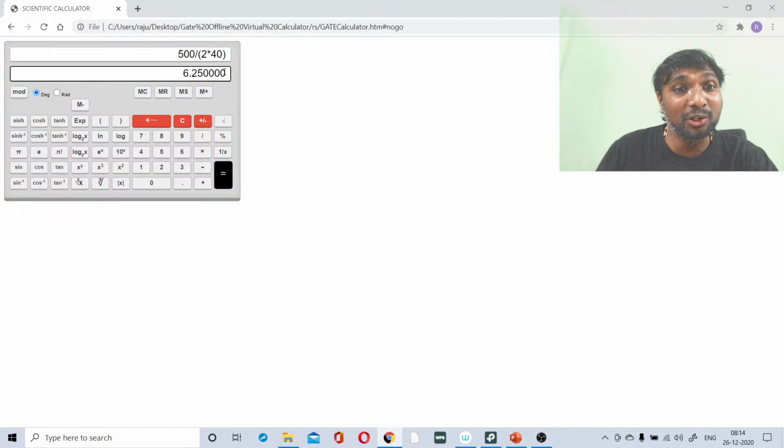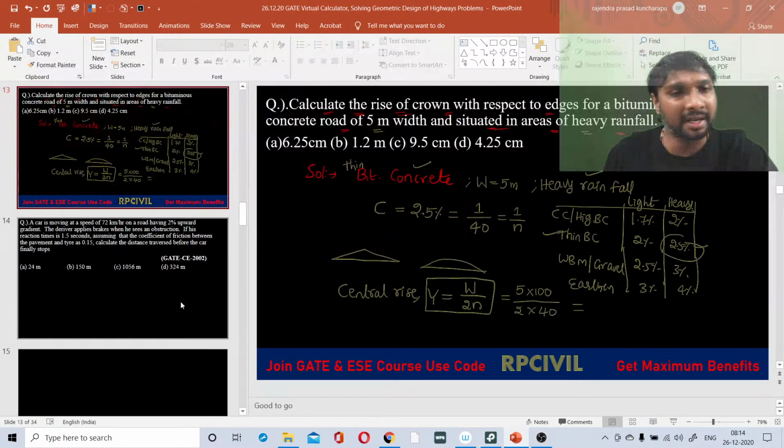So like that, this is how we can use the bracket value, right? Based on this BODMAS rule, what can you say? 2 into 40, that bracket value will be calculated first. After bracket, order BODMAS. Bracket value 2 into 40 will be calculated as 80 first. Then after that, there is no other order, after the division, so 500 by 80 will be calculated directly. So that BODMAS rule will be applicable directly here.